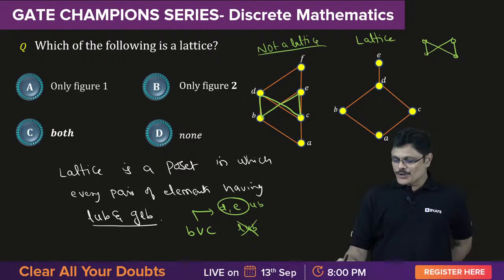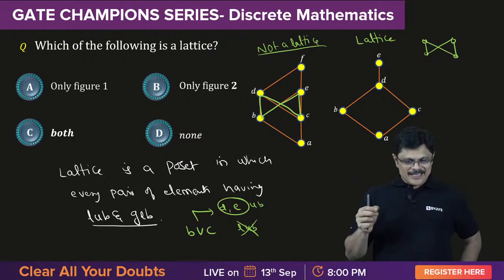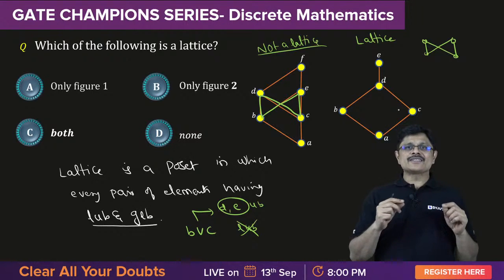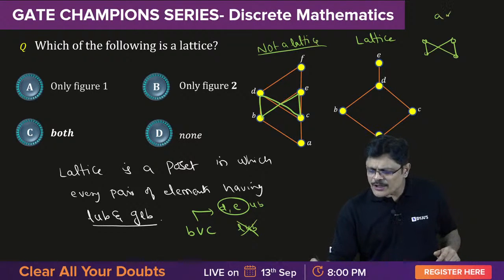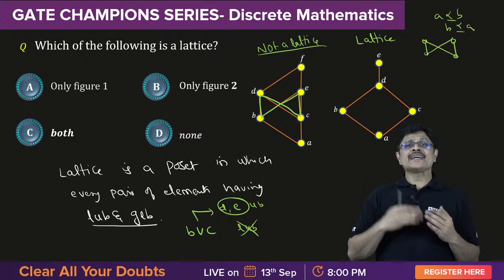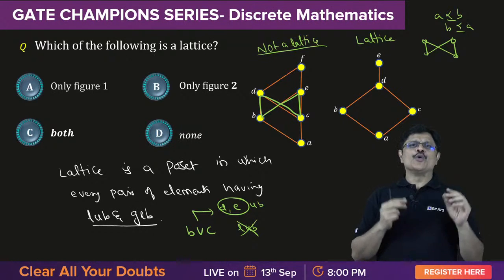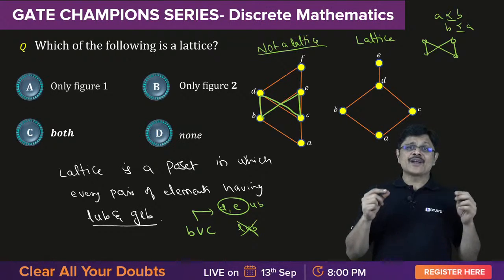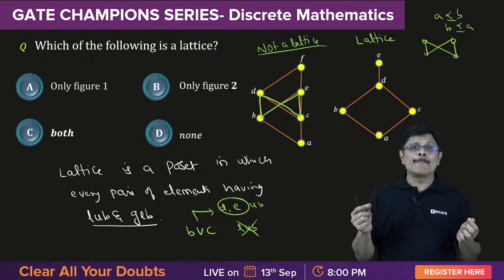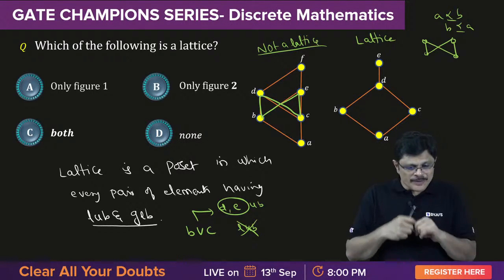Yeah. So now BC. These are the only fellows, because when either A is related to B or B is related to A directly, their LUB, GLB is guaranteed. Only the fellows which are not directly related, or not comparable, for them you have to find LUB, GLB.